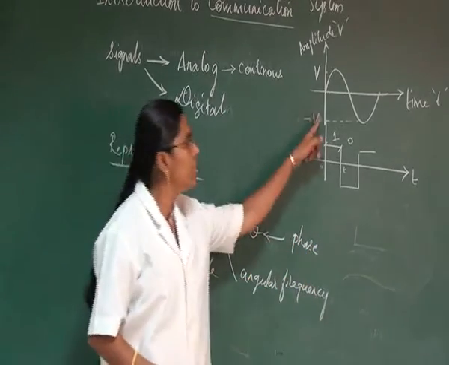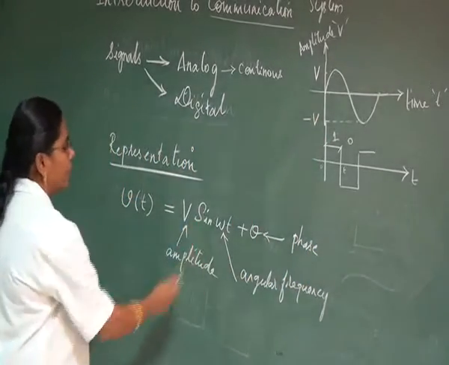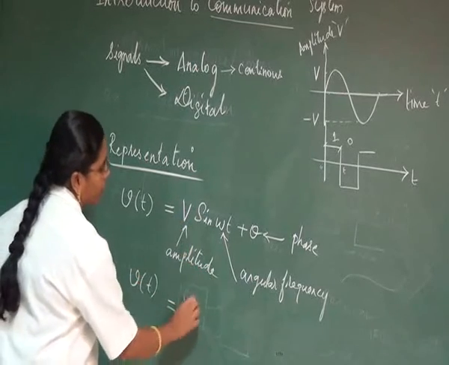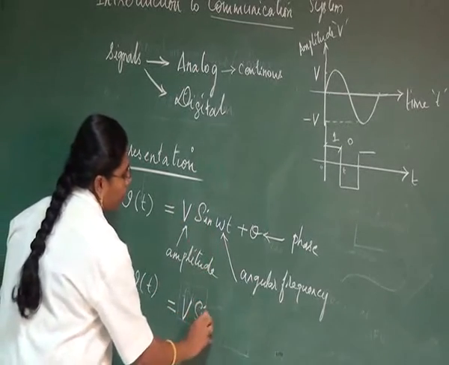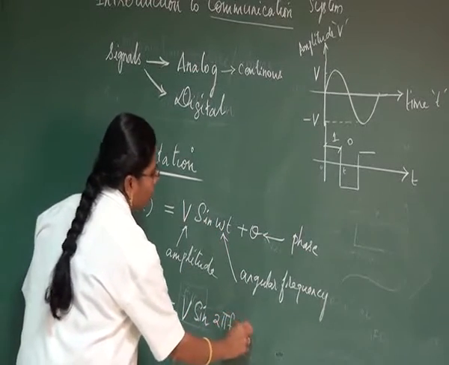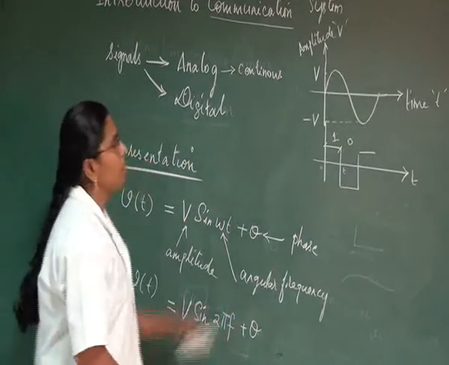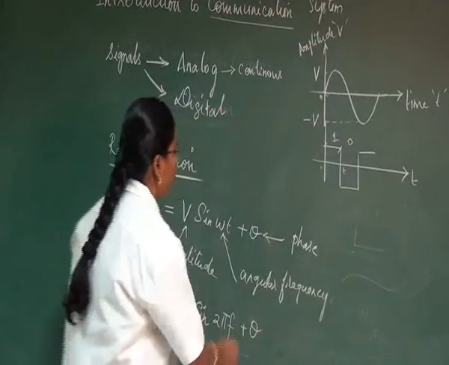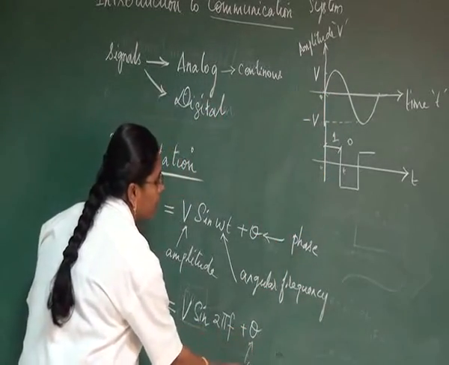According to this, the signal can be rewritten as V of t equals V sine of 2 pi f t plus theta. Since this signal starts at the 0 point, theta can be taken as 0 here.